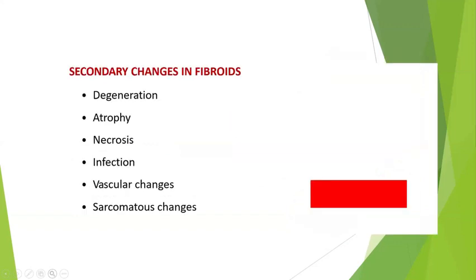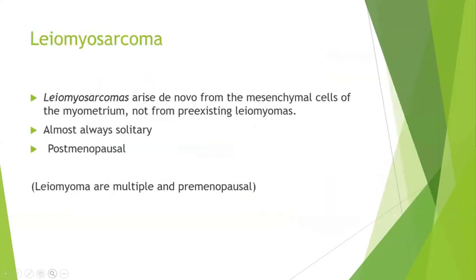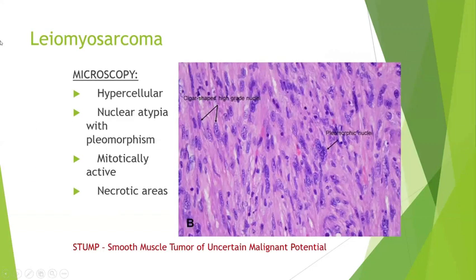Other will be the cervical fibroid. Any fibroid can undergo a lot of secondary changes. I have told you there can be atrophy, there can be necrosis, or there can be vascular changes, or sometimes you can have a sarcomatous degeneration. Another important one, the malignant counterpart of the leiomyoma, is called a leiomyosarcoma. It is a soft, fleshy tumor which will have hemorrhagic areas. The most important features of leiomyosarcoma will be nuclear atypia, pleomorphism, mitosis, and areas of necrosis.